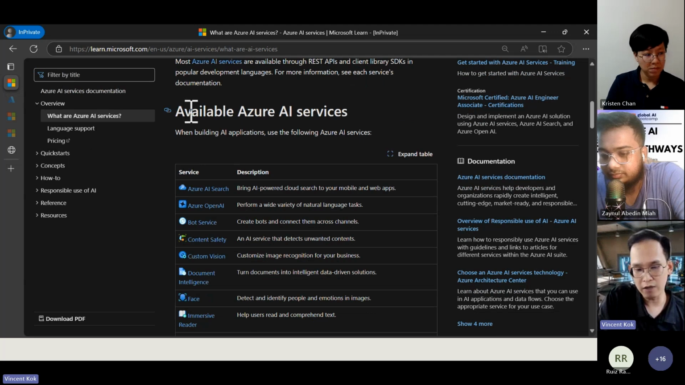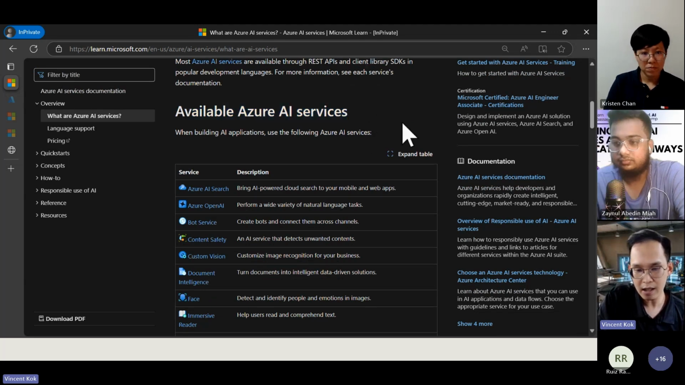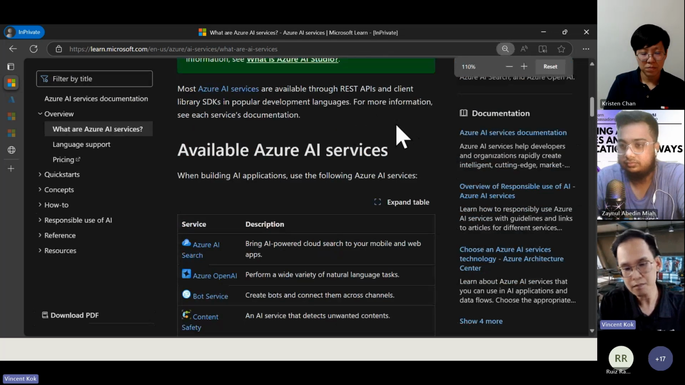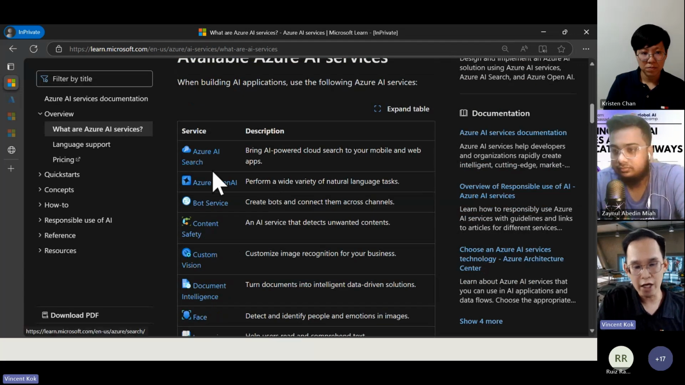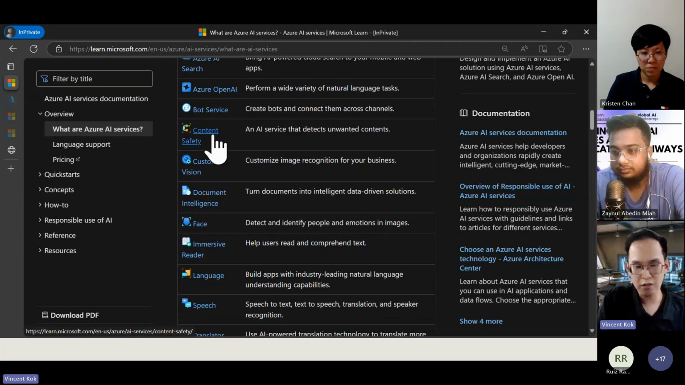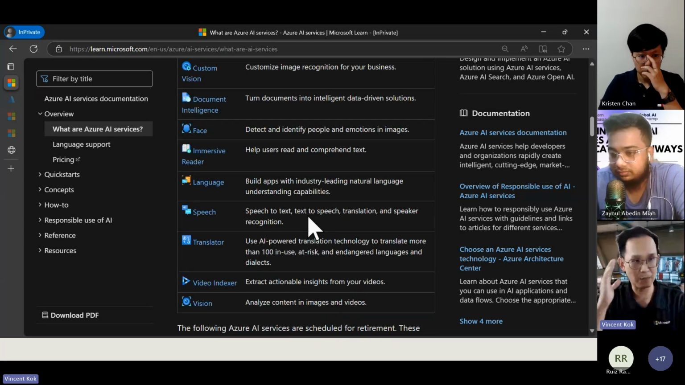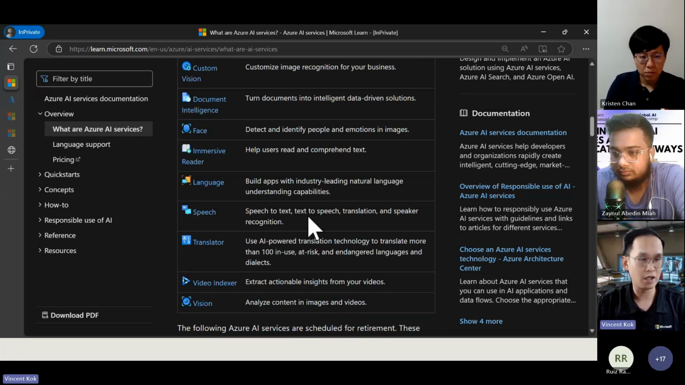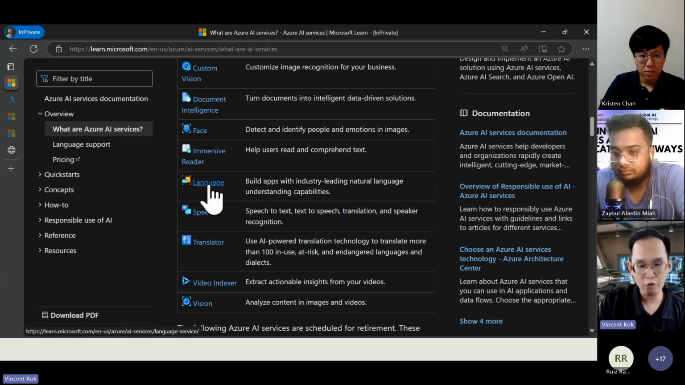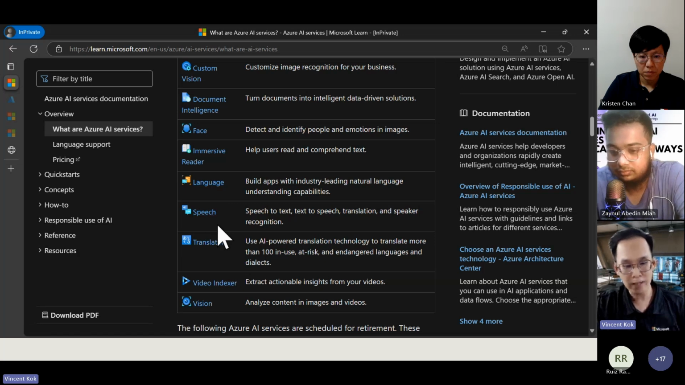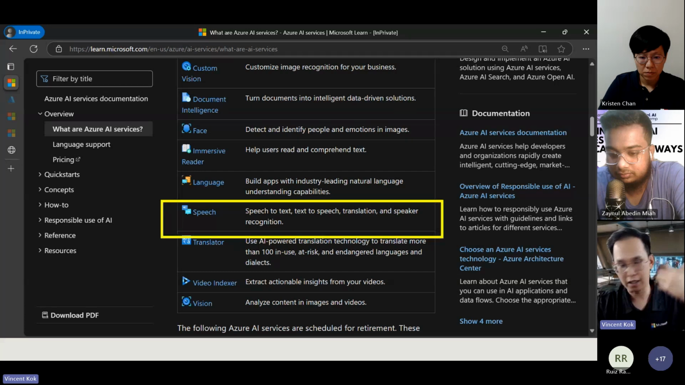There are a lot of different Azure AI services in there. Let me zoom in for you: Azure AI Search, Azure OpenAI, Bot services, content safety. There are so many different services as part of Azure AI services. For today, as part of my demo, I will show you some language and speech, so you can expect that our application later on is able to speak, talk, and hear.